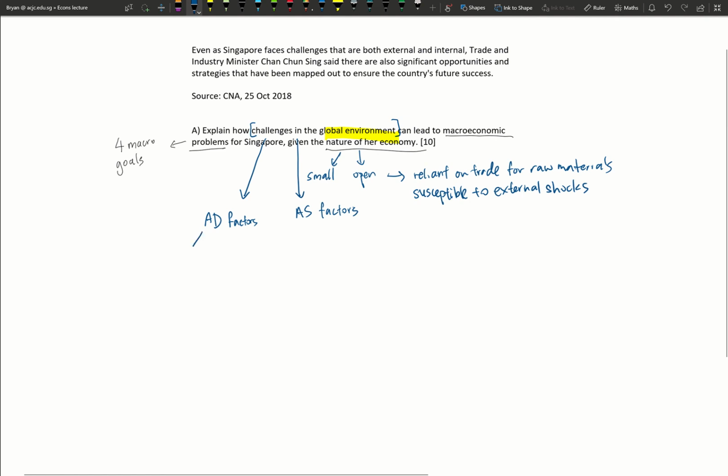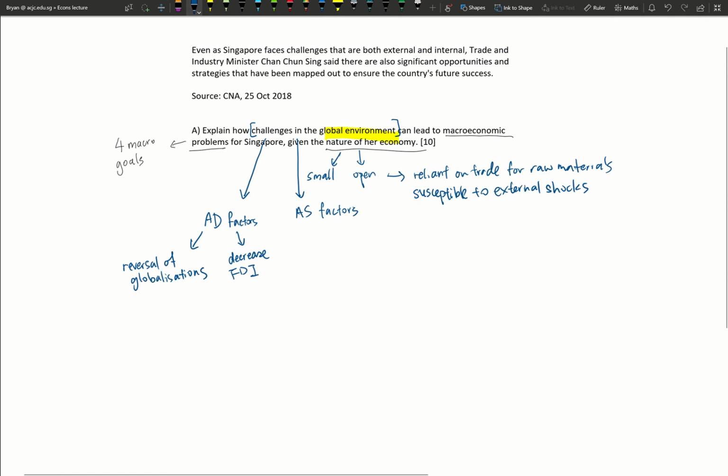So what are some AD factors that we could possibly talk about? We could talk about how there has been a reversal of globalization as countries are restricting trade with one another. We can also talk about how the global environment has not been doing well due to the pandemic, and that has caused decreased economic activity and foreign direct investments, because we still want to link it as an external problem.